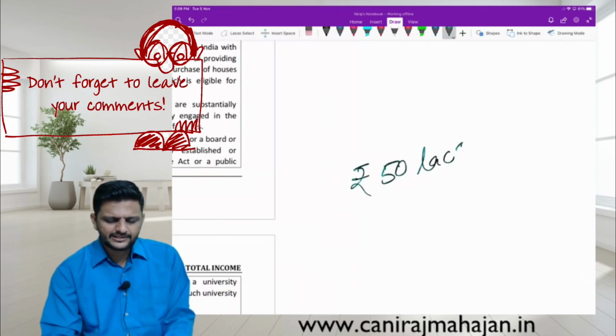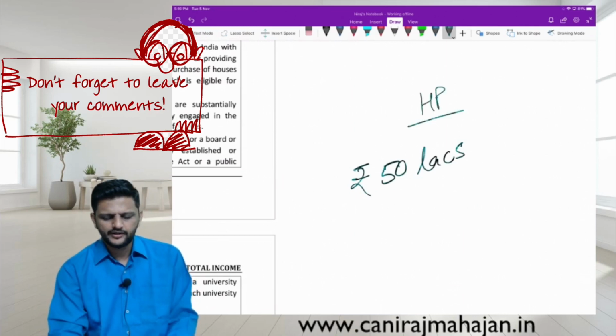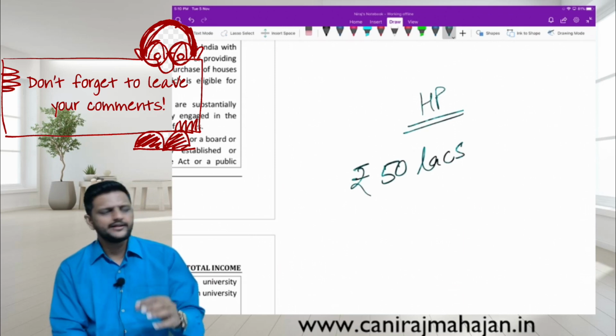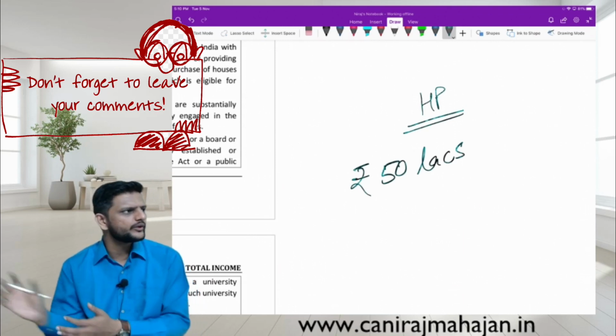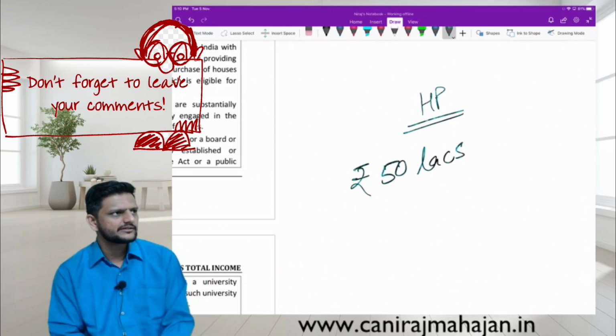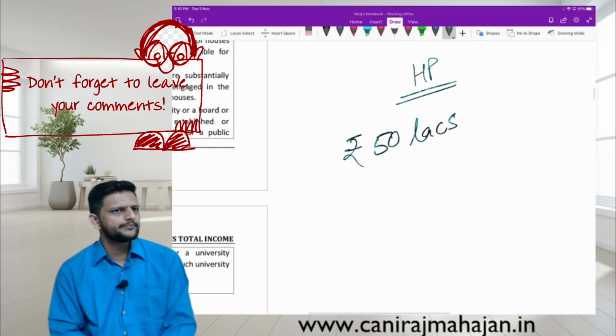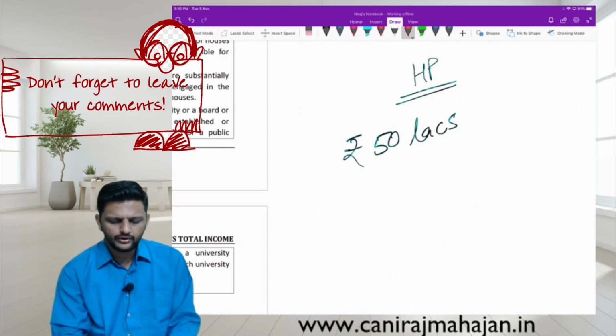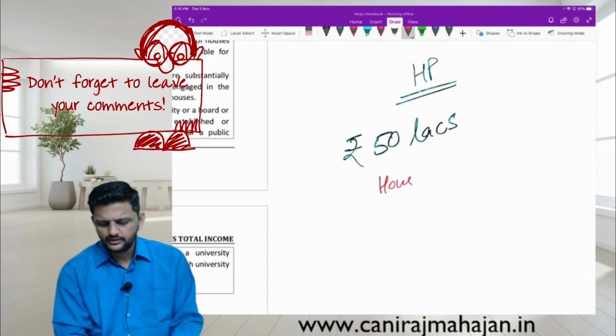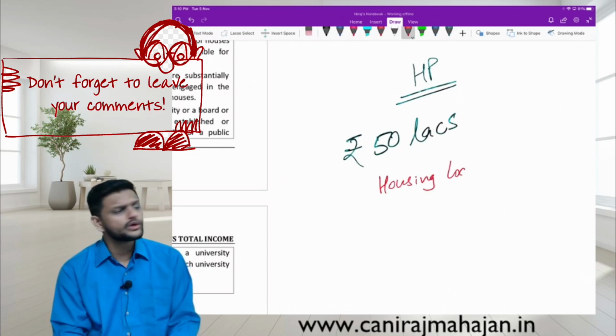Let us say a person has purchased a house property for 50 lakhs. He obviously doesn't have 50 lakhs cash to go to the bank and give a check of 50 lakhs, correct? So obviously people prefer house loans, isn't it? Now he has taken a housing loan of 50 lakhs.